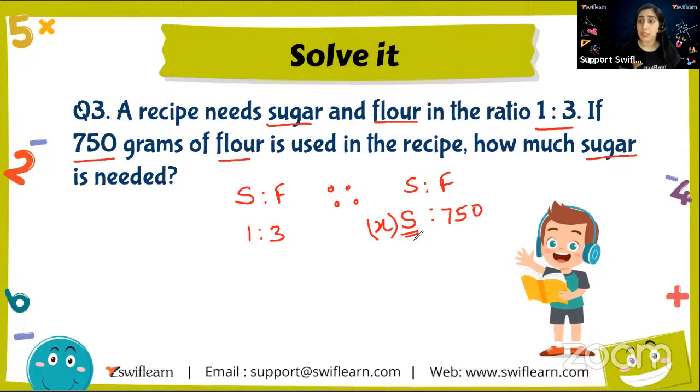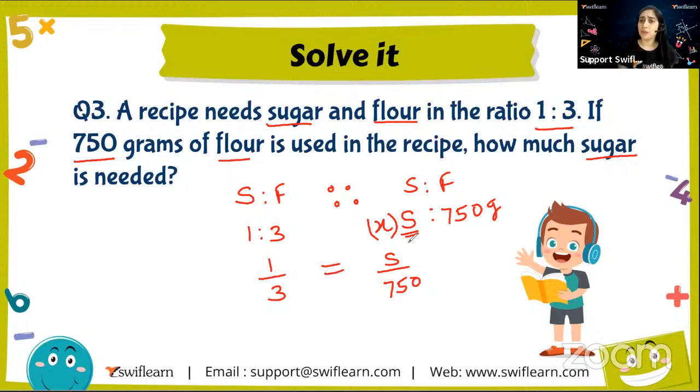So for that, we need to calculate the S. How will we do it? See, I know this S is to F. 1:3 can be written as 1/3, right? This is the ratio of this thing. And for this, we can write S over 750. And proportionate also stands for equal to. See, there is a link, right? Till now, we have done nothing. We have just written the ratio of 1:3 as 1/3, and the ratio of sugar we need to calculate, where the flour is 750 grams, as S over 750. This is the way we solve, right?